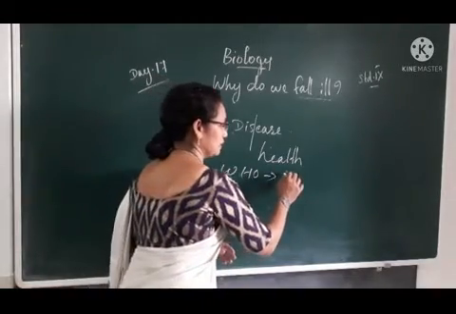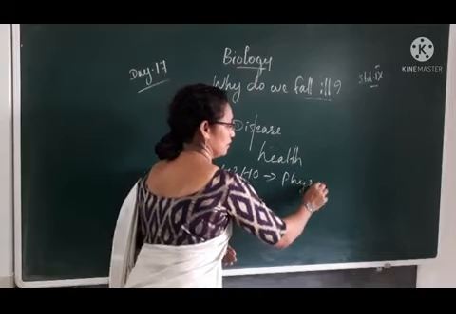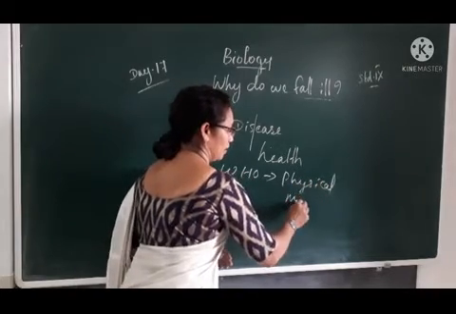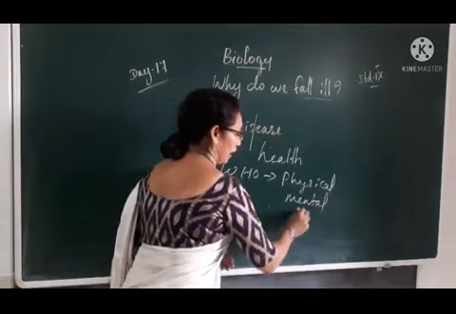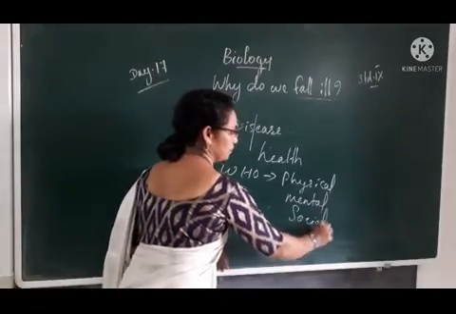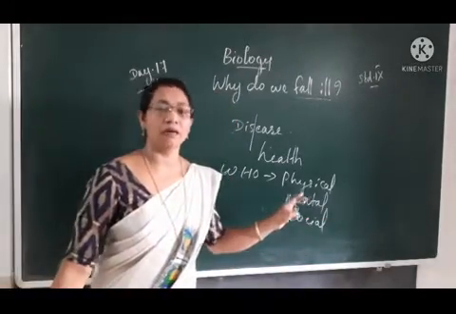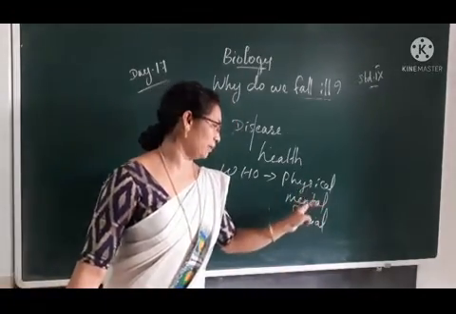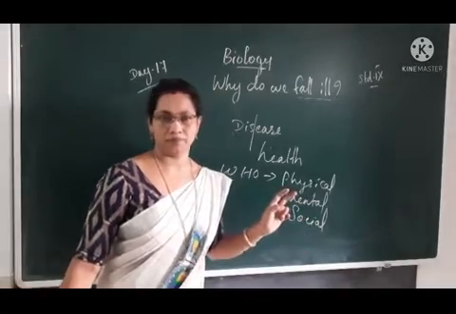Which are the three aspects? Physical, mental and social. So total well-being in all these aspects: physical, mental and social.